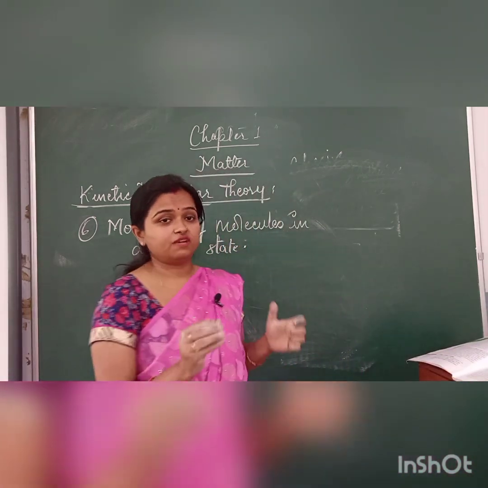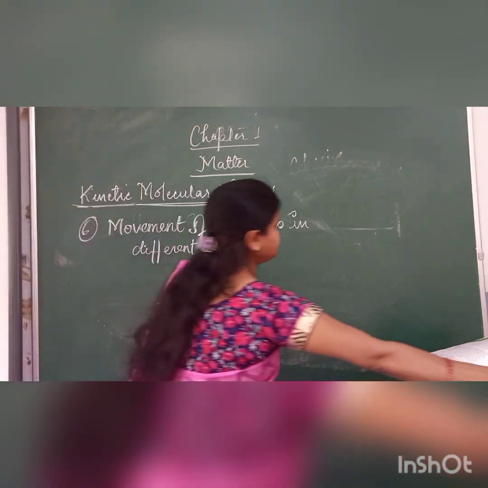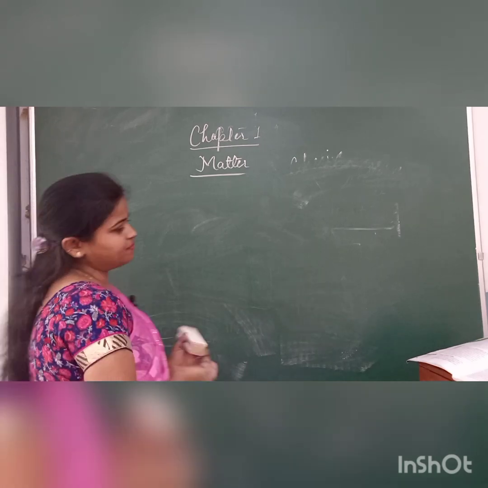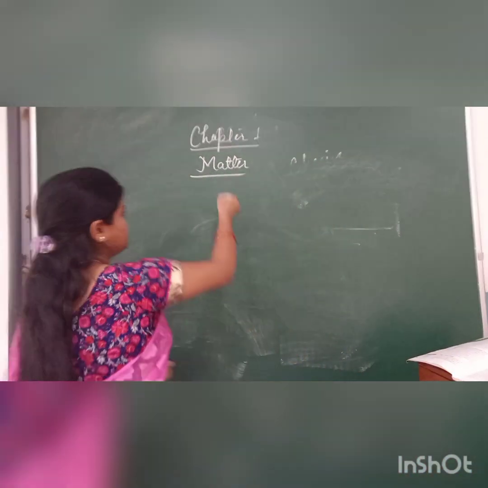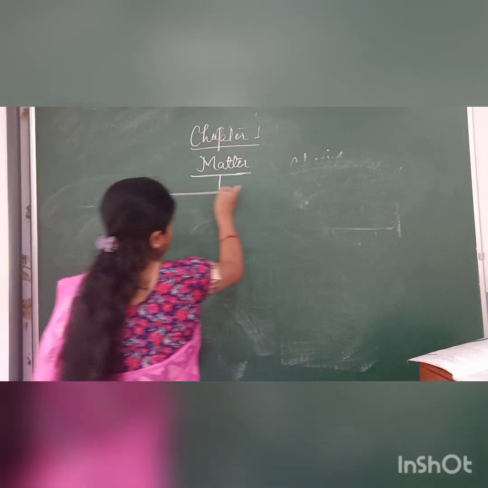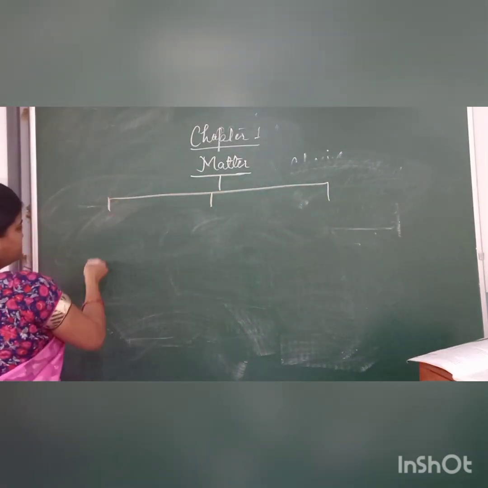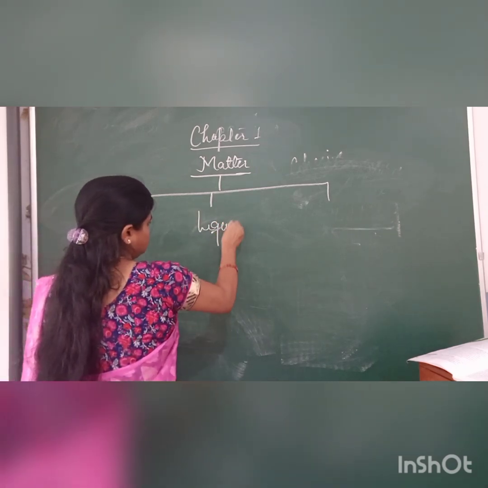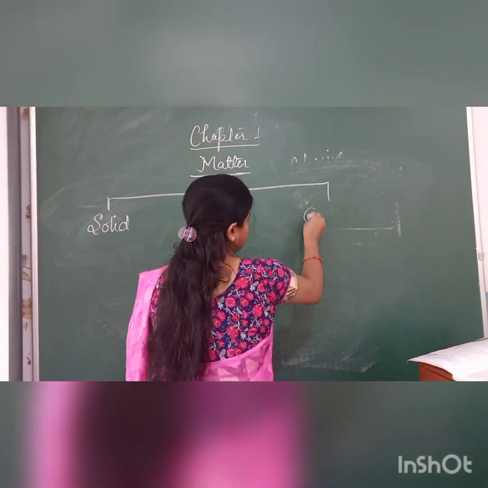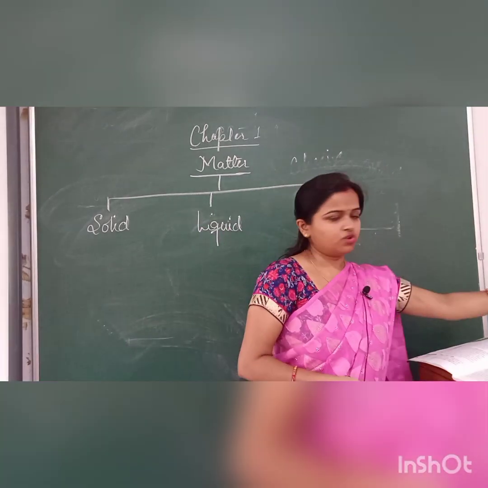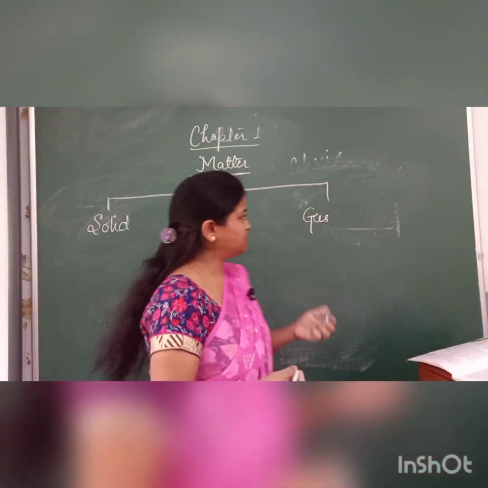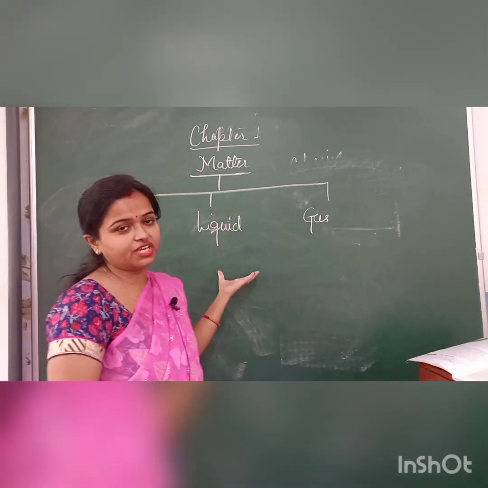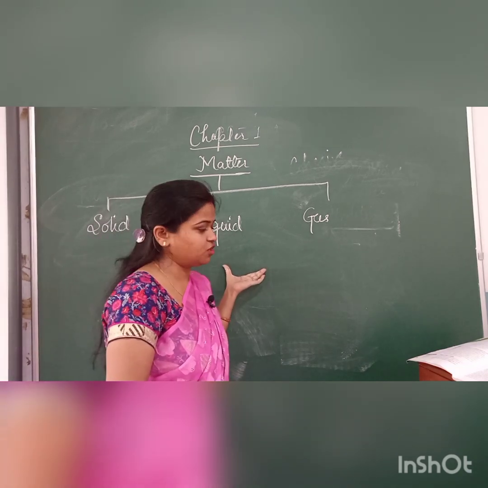This is what you have to study in this chapter. Change of state of matter or types of matter. So simply, matter is of 3 types, that is solid, liquid as well as gas. 2 more are there. One is plasma and next one is Bose-Einstein. 5 we are getting, but here in the syllabus only 3 are there. So we will go through the 3 topics only.